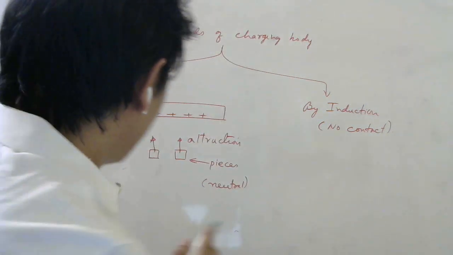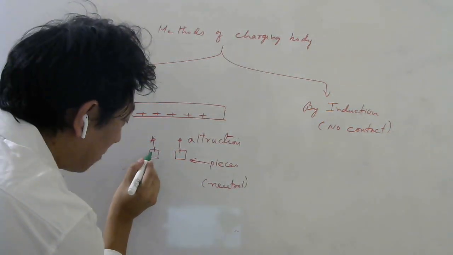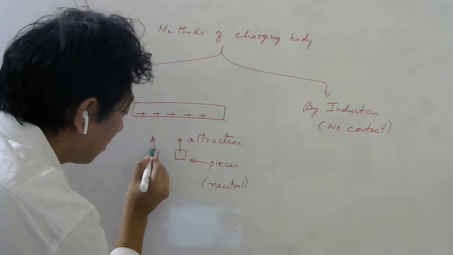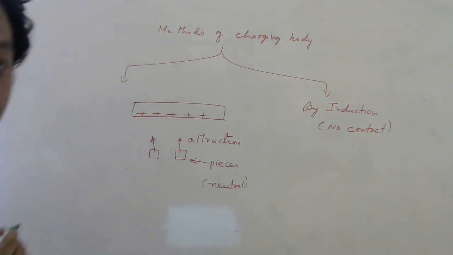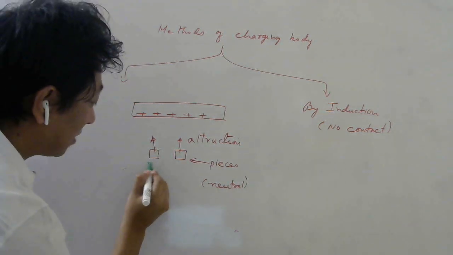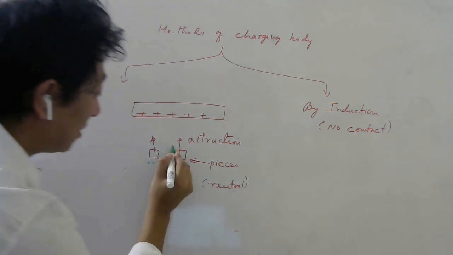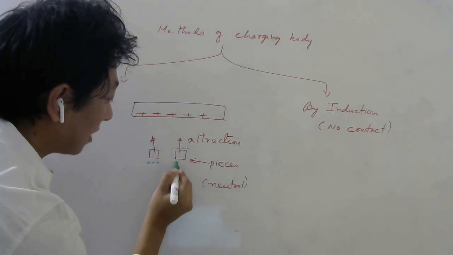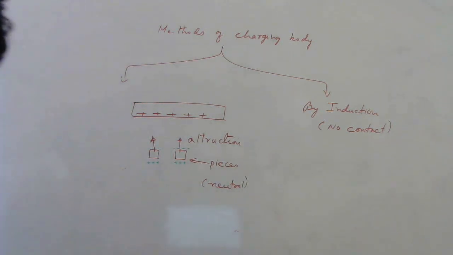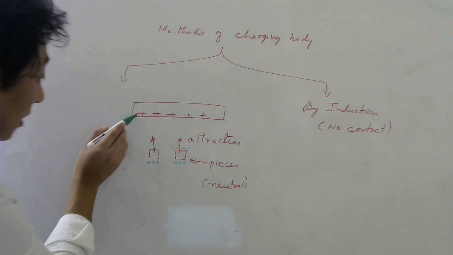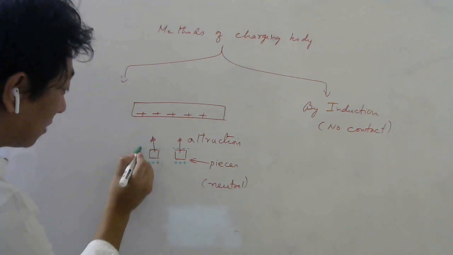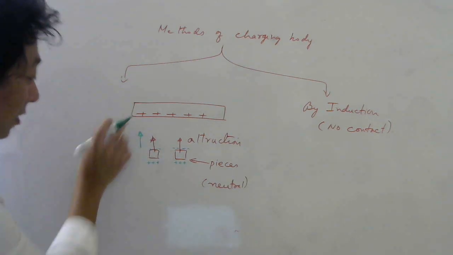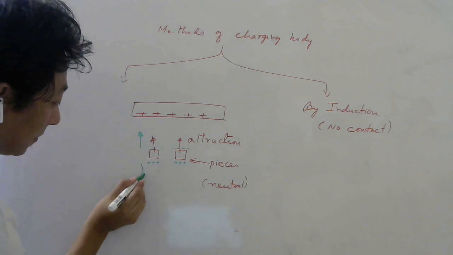So if it happens for each atom, what will happen? This side will become slightly negative, and this side will become slightly positive. So this plus will attract this minus, and this plus will repel this plus.